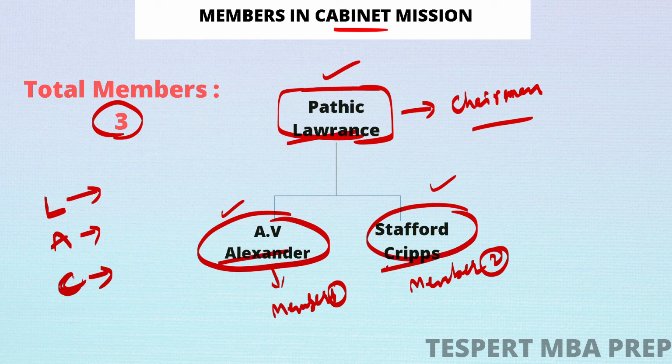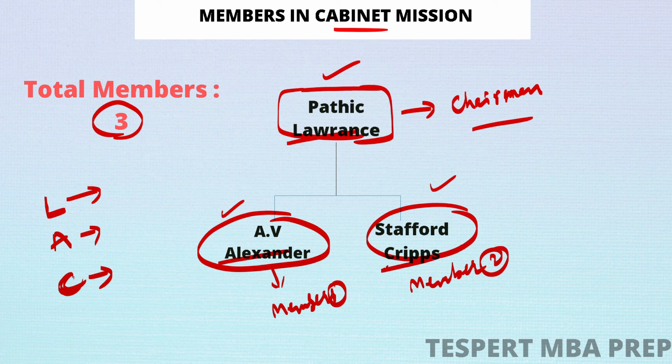Now when the cabinet mission arrived in India, they analyzed the situation, and they wanted to conduct an indirect election to elect the members of the Constituent Assembly. In order to set up a Constituent Assembly that would frame the Constitution for India, they wanted to conduct an indirect election.